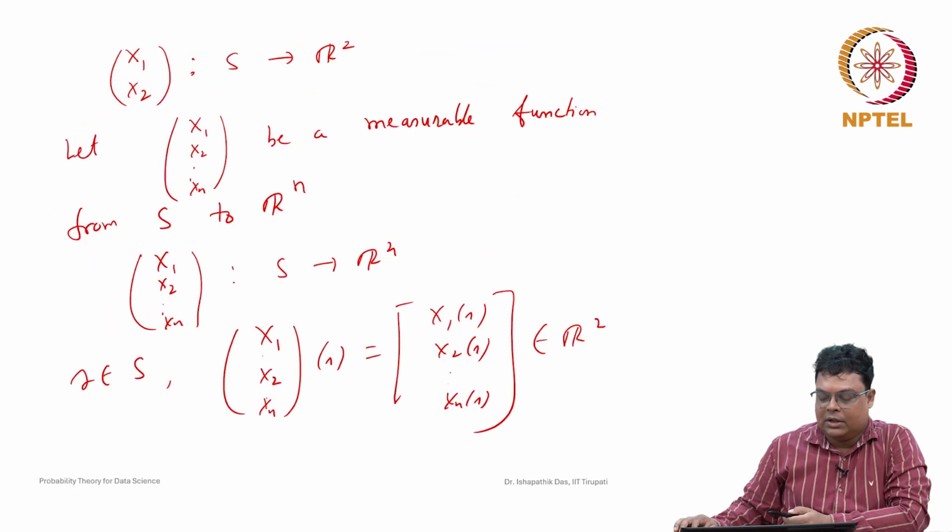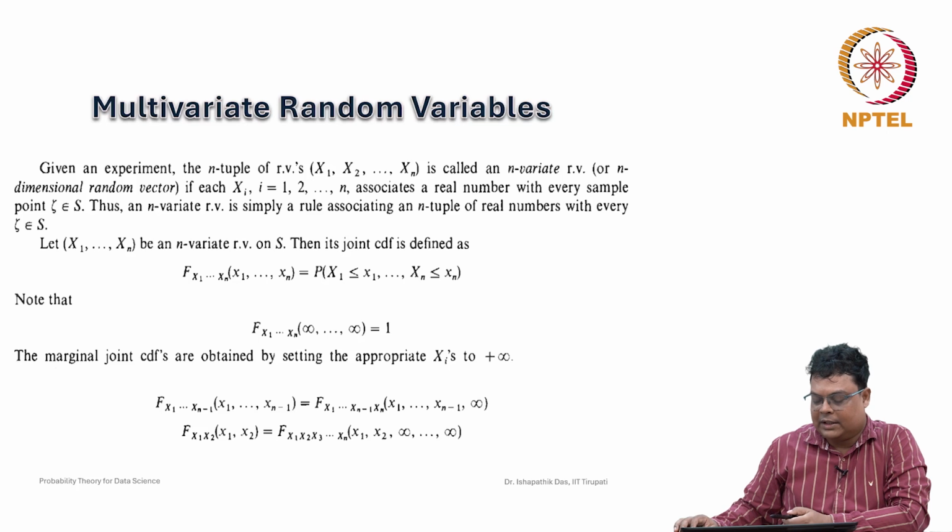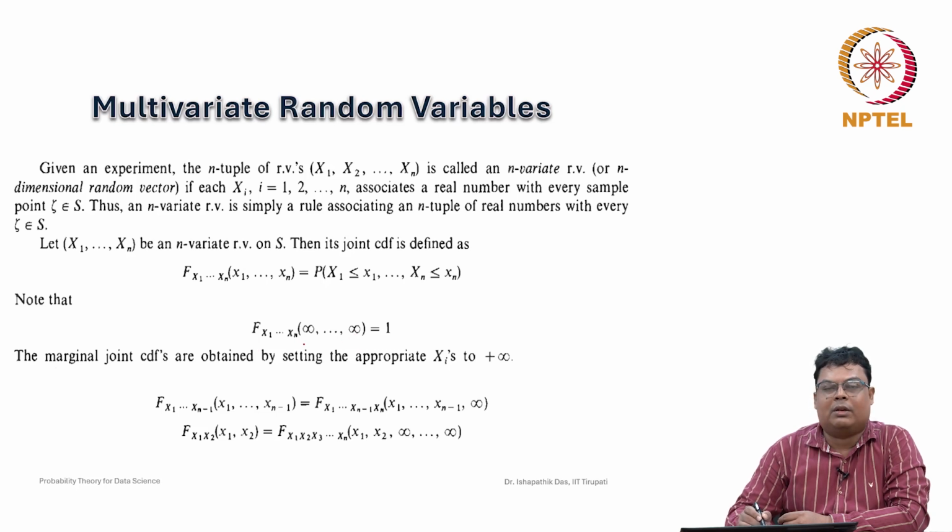This is a very similar extension, and here it is represented. Infinity is not a real number, so you cannot put it in and get a value; it is a notation only. You have to take the limit as x1 goes to infinity, x2 goes to infinity, xn goes to infinity.